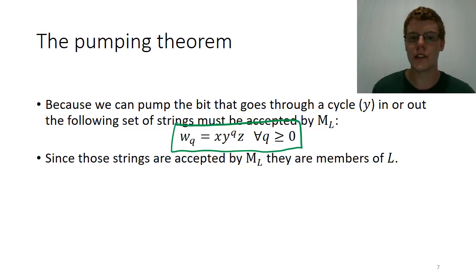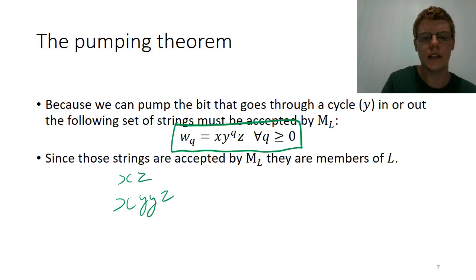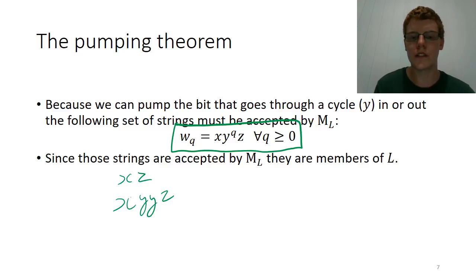And they are the strings that are made up by repeatedly inserting y as many times as we want between y and z, or by removing y entirely. So what that means is that the strings xz, xyyz, or x with 10 y's one after the other, are all accepted by the machine. Now remember, x, y, and z are not symbols, they are sections of the string, so they are strings in themselves.